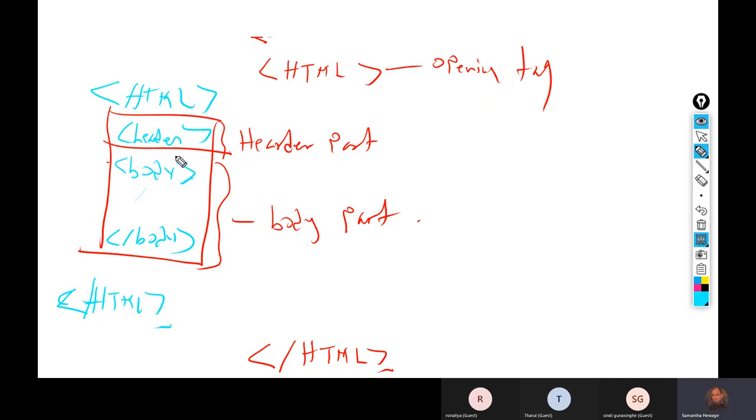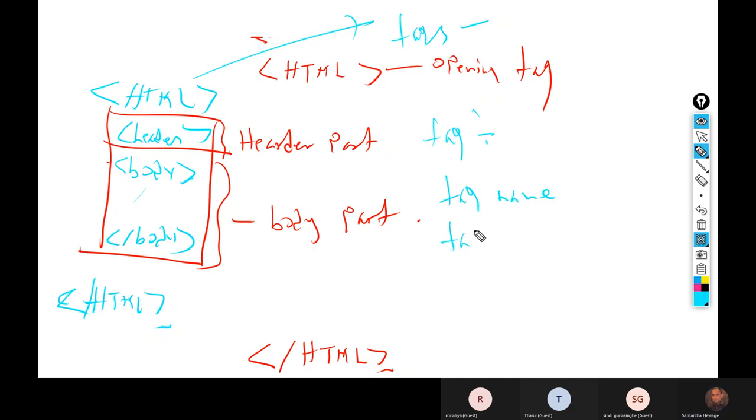So if you want to develop web pages using HTML, you should know these tags. Every tag has three properties: tag name, tag features, which we call tag attributes. Attributes.